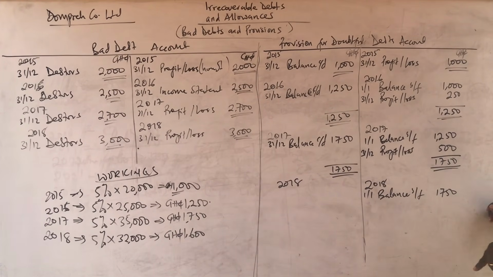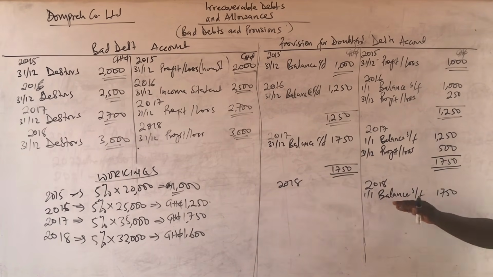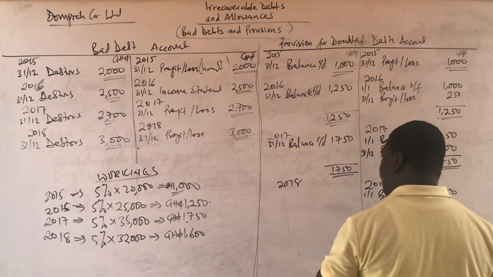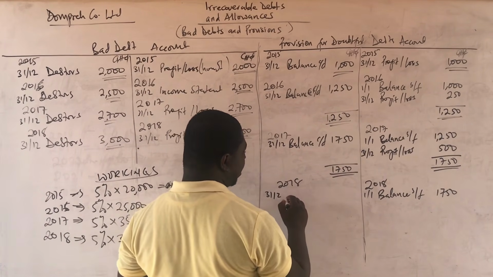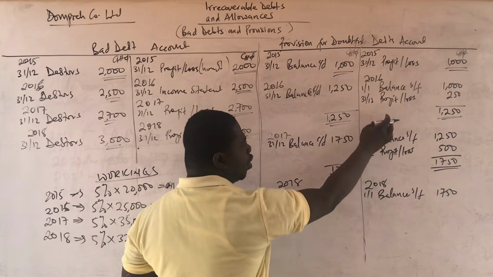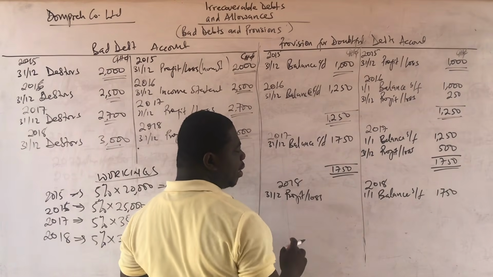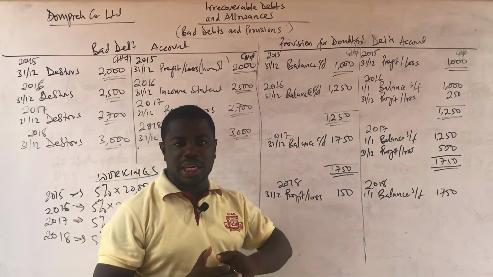But it's rather a decrease, not an increase. That difference will rather come to the debit side to subtract from this, because it's a decrease. And so we'll come to the credit side, 31st December, in the name of profit or loss. So you see that this time the profit or loss did not appear on the credit side. It rather came to the debit, and the difference, which is 150. That is how we prepare this account.